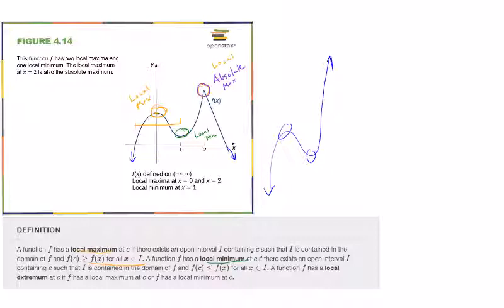And then a local extremum is a singular max or min. If you have a local maximum or a local minimum, both of those fall in the category of an extremum.